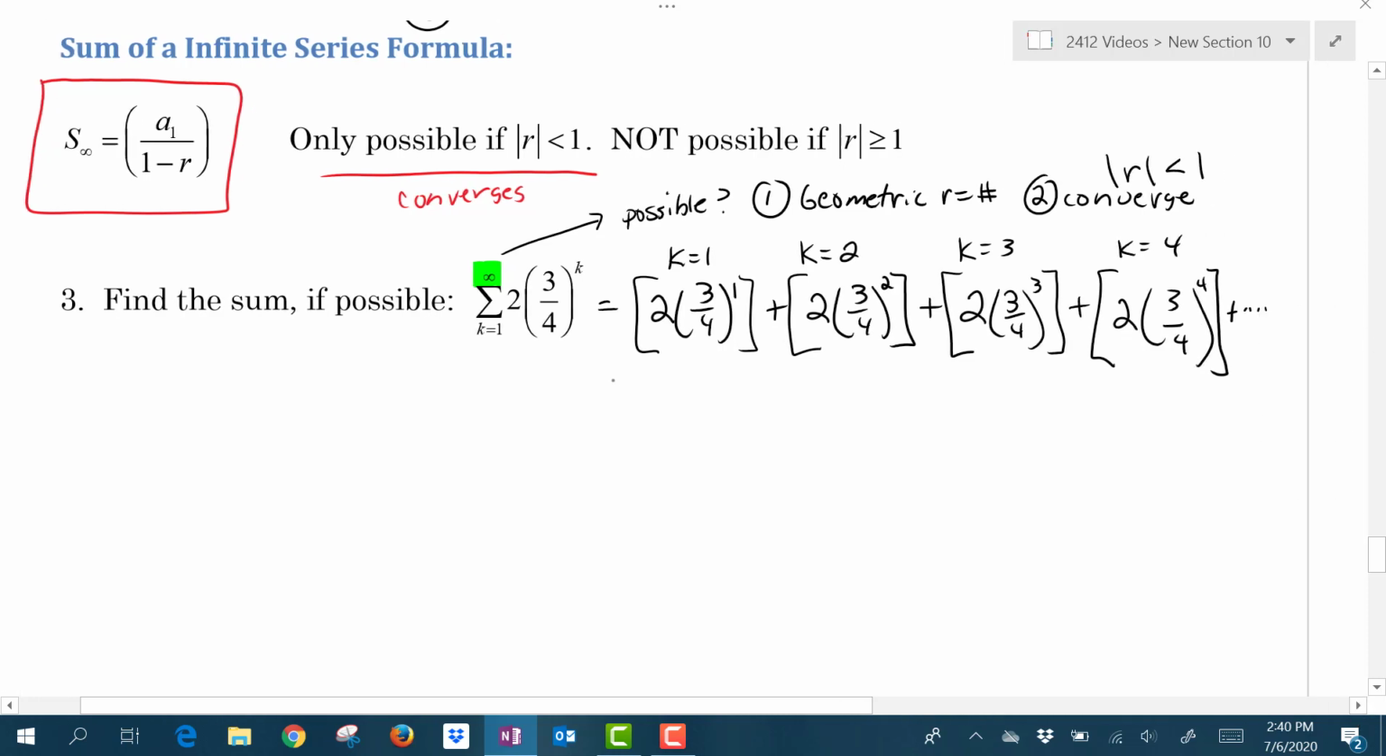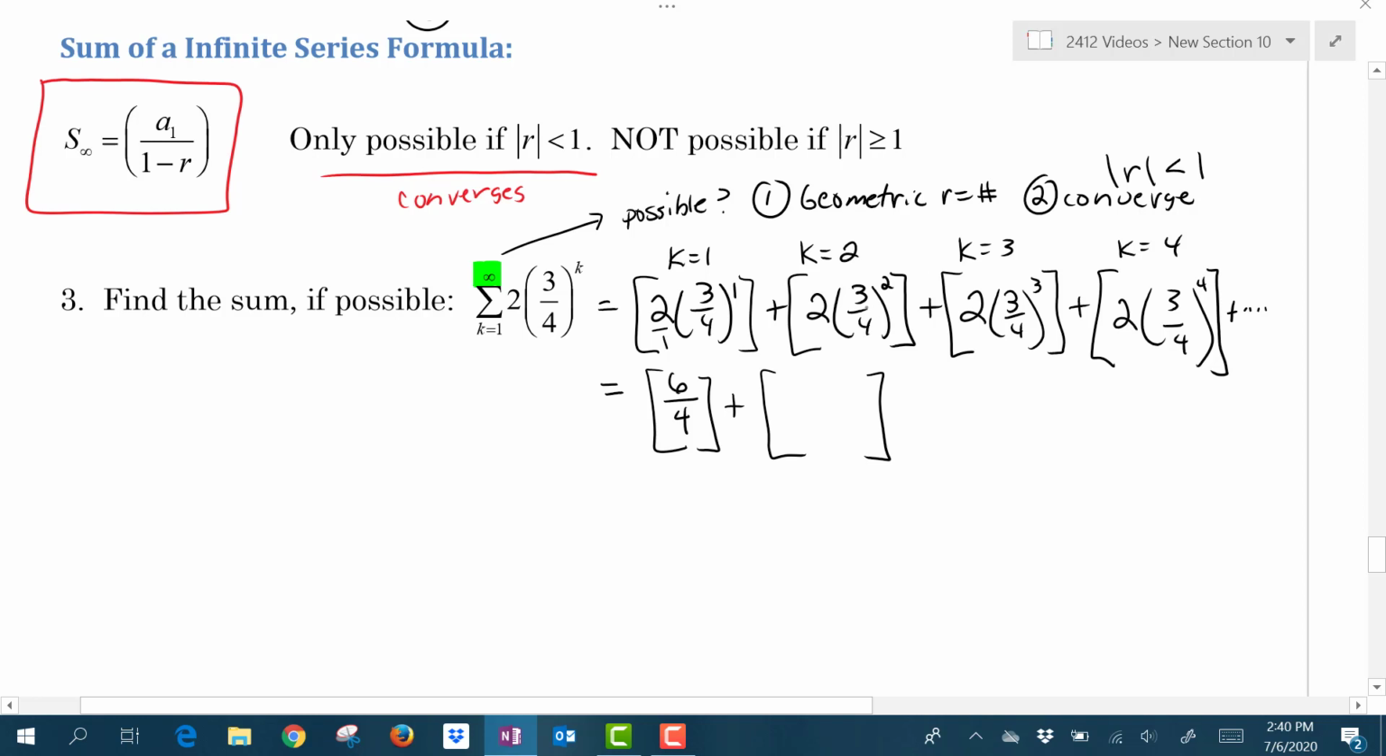Alright, so let's find that first term. Our first term would be multiplying those 2 fractions together, because 3/4 to the power of 1 is 3/4, and then we can do our multiplication. Let's not simplify here, let's just do the multiplication. We'll simplify later if we need to. So top times the top would give me 6, bottom times the bottom gives me 4.